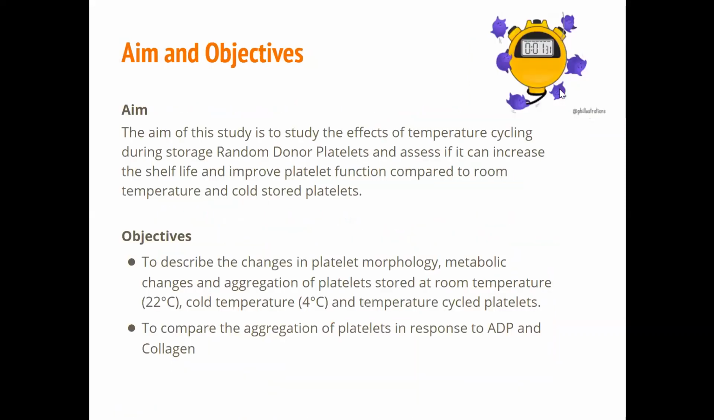The aim of this study was to study the effects of temperature cycling during the random storage of random donor platelets and assess if it can increase the shelf life and improve platelet function compared to room temperature or cold stored platelets. The objective was to describe the changes in platelet morphology, metabolic changes, and aggregation of platelets stored at room temperature, cold, and temperature cycling, and compare the aggregation of platelets in response to ADP and collagen.